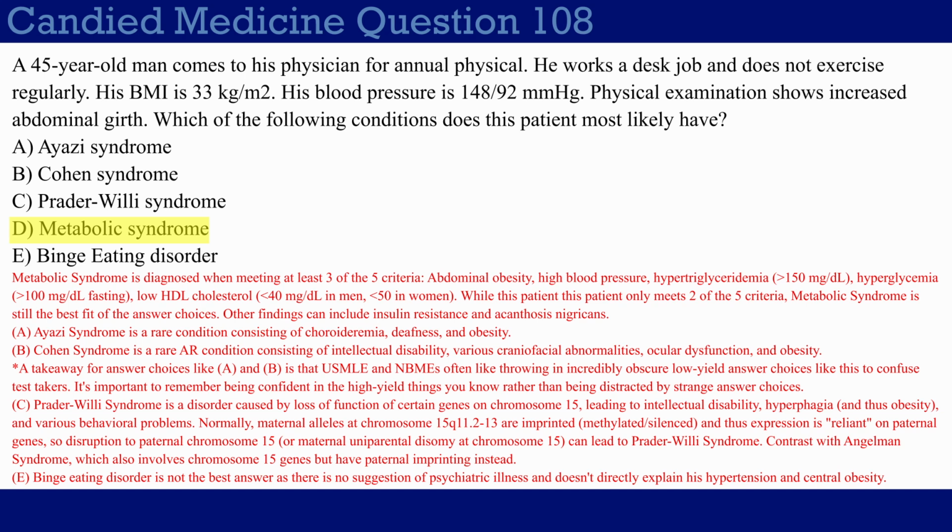So bring it back. Remember that metabolic syndrome is diagnosed when you have at least three of the five criteria: abdominal obesity, high blood pressure, hypertriglyceridemia, hyperglycemia, or low HDL cholesterol. And always remember on USMLE, they really like throwing at you some weird, obscure answer choices sometimes. And usually your best choice is to ignore those unless you can rule out every other answer choice very confidently.